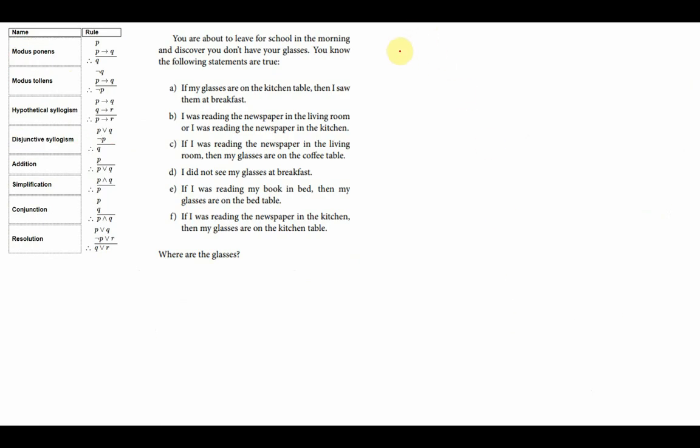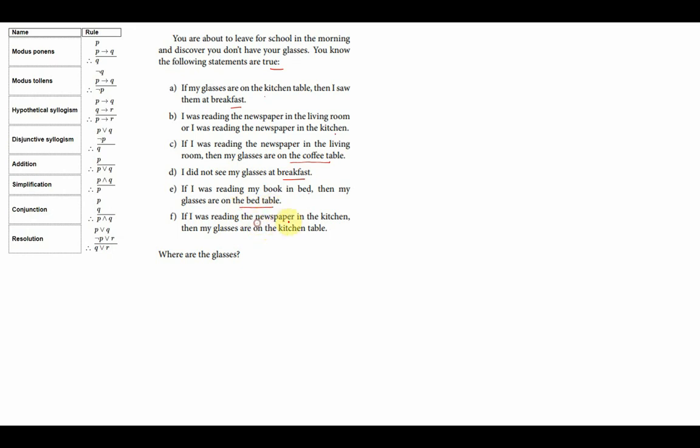It says you are about to leave for school in the morning and discover you don't have your glasses. This is something that happens to me quite often. You know the following statements are true. If my glasses are on the kitchen table, then I saw them at breakfast. I was reading the newspaper in the living room, or I was reading the newspaper in the kitchen. If I was reading the newspaper in the living room, then my glasses are on the coffee table. I did not see my glasses at breakfast. If I was reading my book in bed, then my glasses are on the bed table.